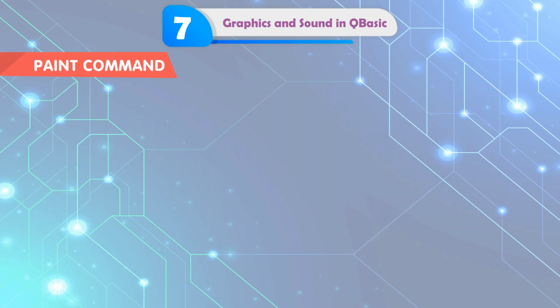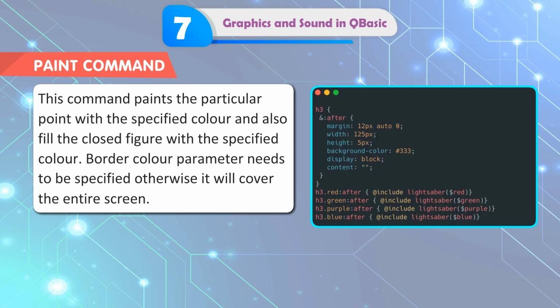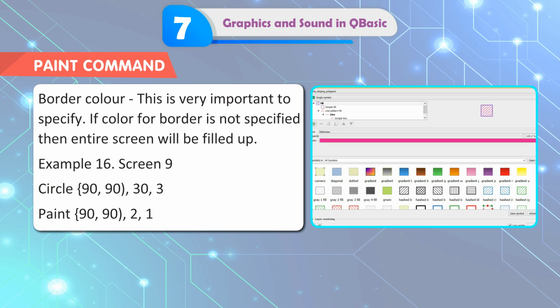Paint command. This command paints the particular point with the specified color and also fills the closed figure with the specified color. Border color parameter needs to be specified, otherwise it will cover the entire screen. Syntax: PAINT (X,Y), fill color, border color, where X,Y are coordinates in a closed shape. Fill color is the specified color used to fill the figure or shape. Border color is very important to specify. If color for border is not specified, then the entire screen will be filled up.